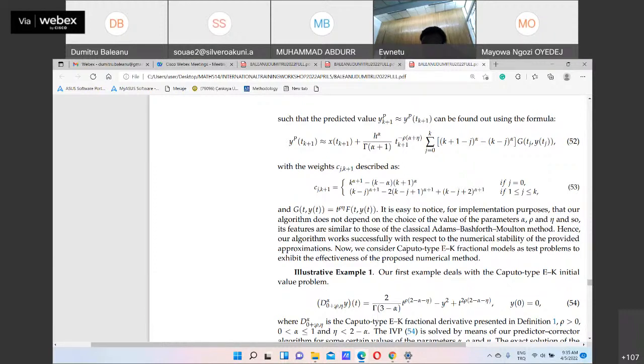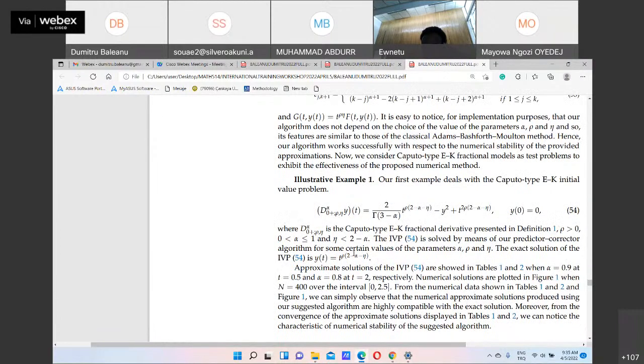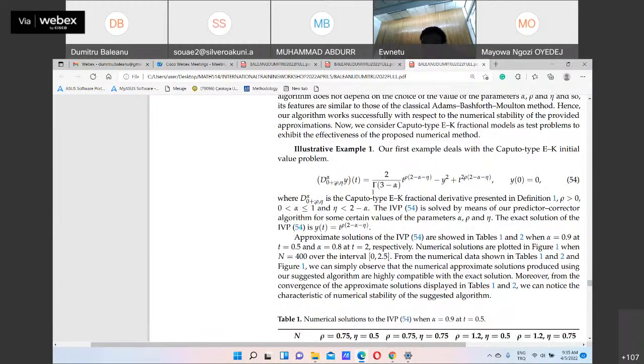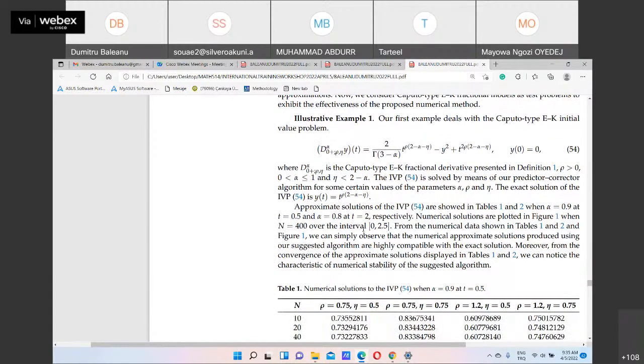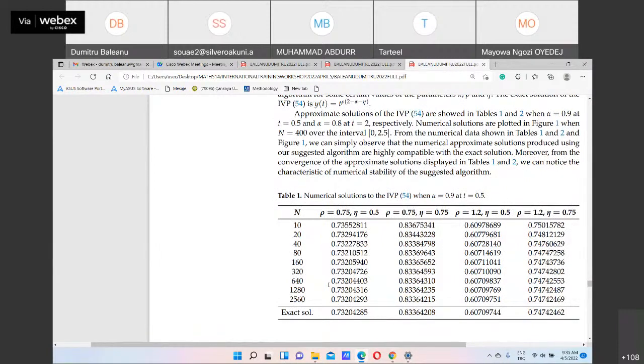Now we consider a Caputo type model as a test problem to solve some problems. Of course, these are academic. So this is F. You see, we have the exact solution of it. Then if you have an exact solution, approximations are given in table 1. Yes, for different parameters. Here, the problem is that we have different parameters. We have to be careful.